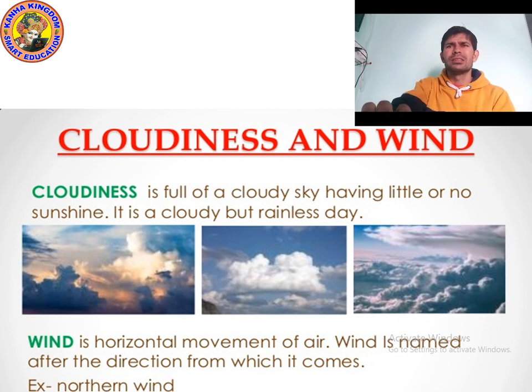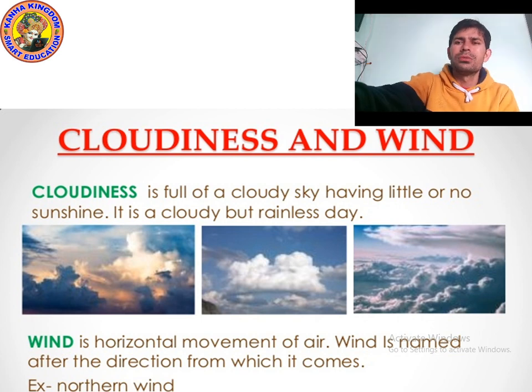What is cloudiness? Cloudiness means when the sky is full of clouds and there is little or no sunshine. It is a cloudy but rainless day. The moving air is called wind. So it's a very easy topic. Now, next topic. Let's talk about precipitation. Let's move on to the next point.